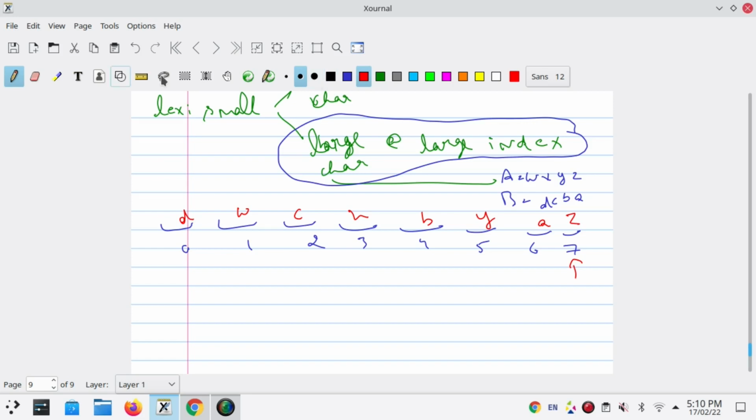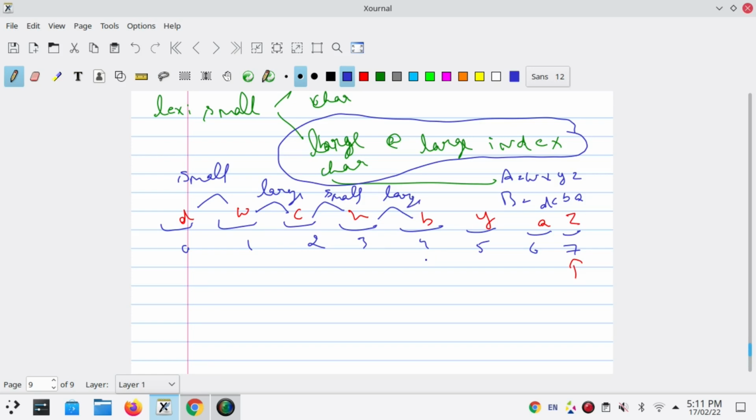Now we can verify it too. The first is D and then W. Then we can see that Z and then A. It means that when Alice inserted, A comes first, then Z. We can see that D comes first, then W. It means it is lexicographically small, and then W comes later than C. It means that W is lexicographically large. Okay, C is lexicographically small, X is lexicographically large, and so on.